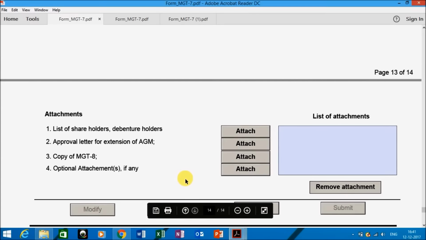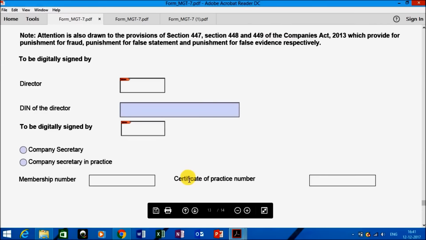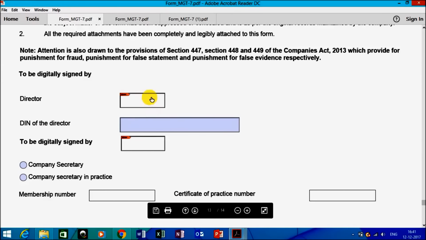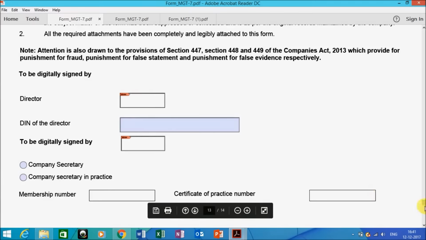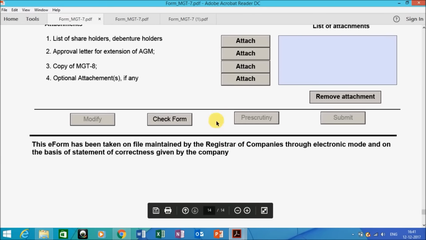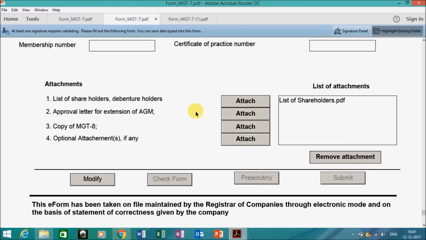Click on check form and then you need to attach the DSC of the directors, and then you have to go for the pre-scrutiny of the form. Pre-scrutiny will be enabled only when your form has been signed by your directors and professionals. After doing the pre-scrutiny, you have to go and upload your form on the MCA website by logging in.